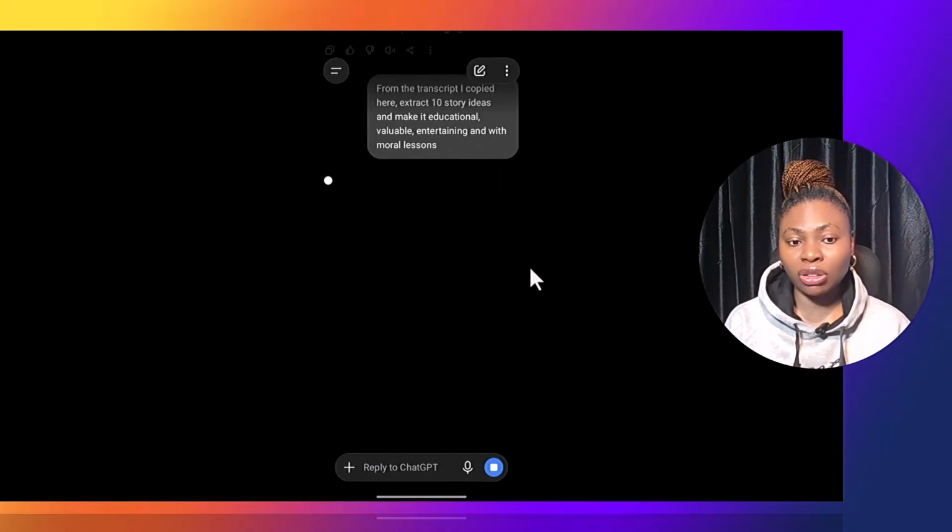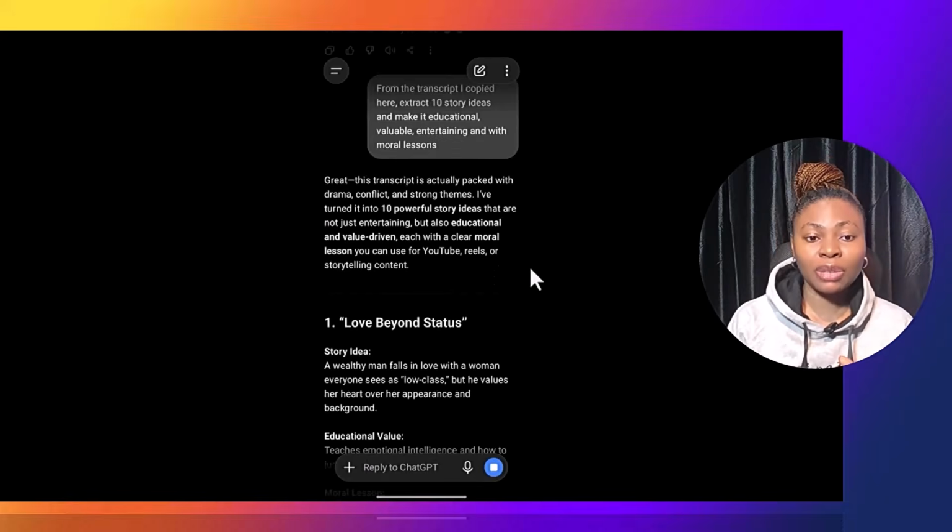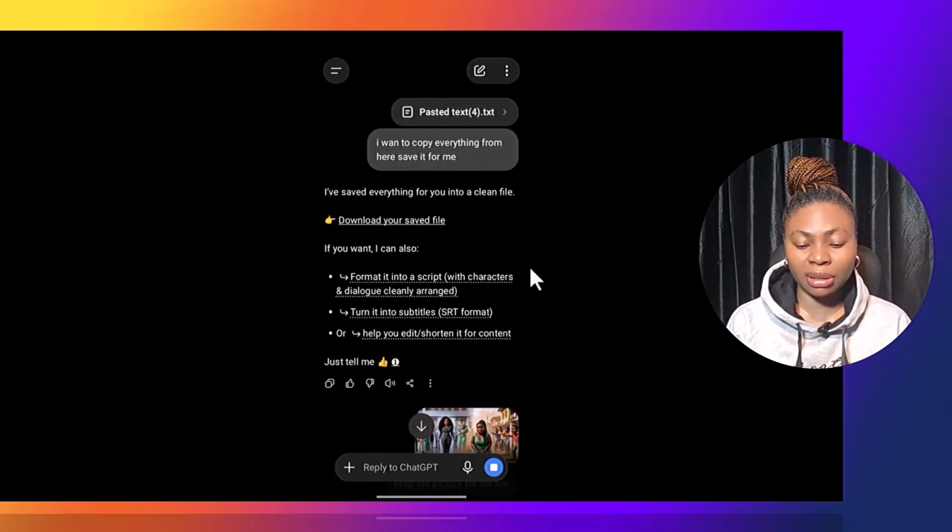Now paste the transcript alongside. I already pasted my transcript, so ChatGPT understands. This is the transcript here.